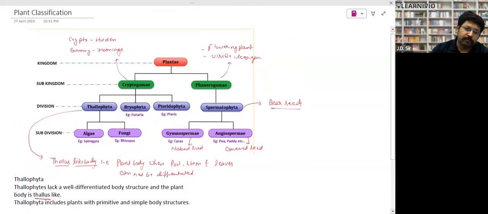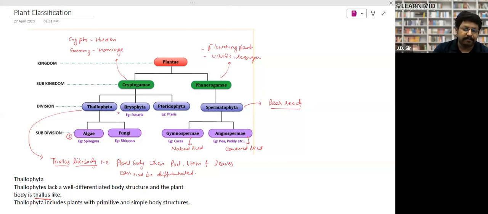So first we will start from the Thallophyta, and in Thallophyta, we will start from the algae. Fungi have not been included in the plant kingdom right now, so we do not study fungi. Fungi is a separate kingdom. Sometimes some classifications include it, some do not. Normally in NCERT, in our classification system, we do not include fungi in plants, though they have a thallus-like body.